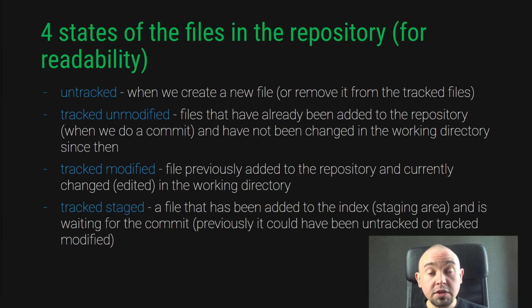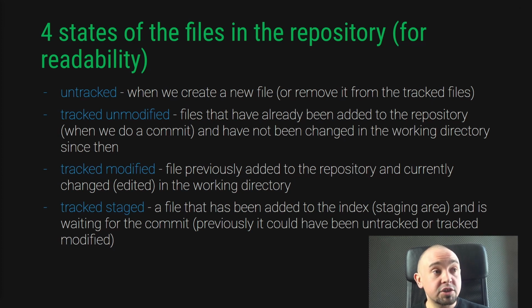Of course, we can also delete the file from the tracked files. When we use the git add command on the untracked file, which is adding it to the staging area, it becomes tracked and takes one of the other 3 states. When we add a file to the staging area for the first time, it has the status of tracked staged, so waiting to be saved to the repository in this state with the next commit.